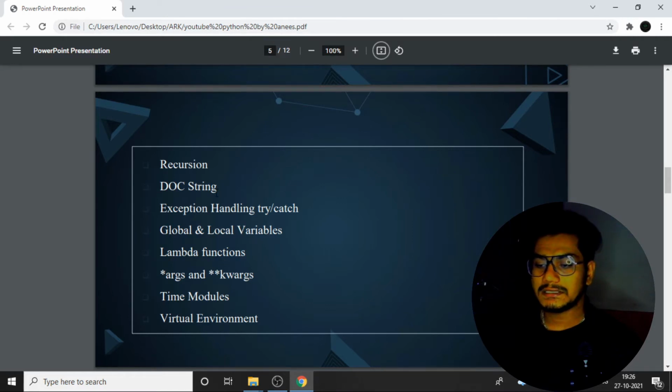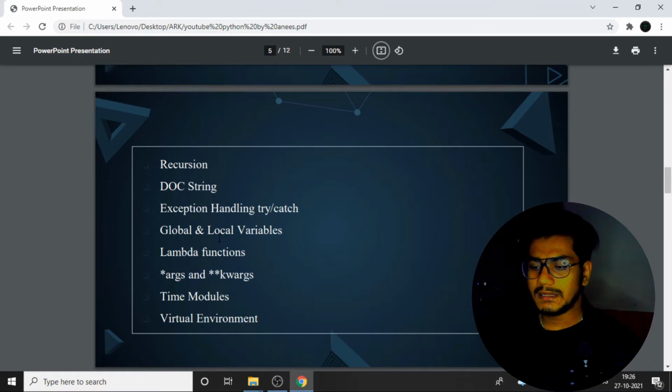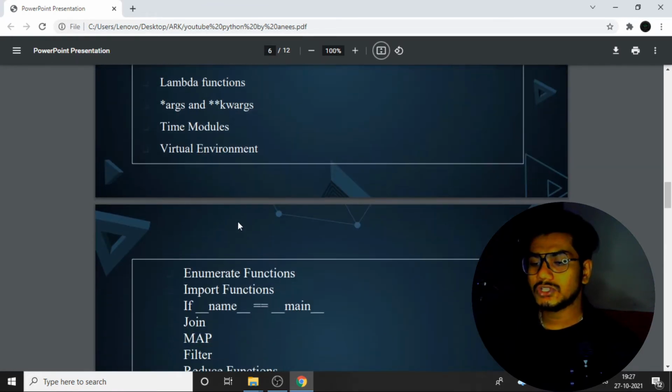Next is the middle level. That was all the low level, which is not much difficulty. Some concepts with a little bit of difficulty start from here: exception handling, local and global variables, lambda functions, args and kwargs, modules, and virtual environment. We'll be dealing with all these things. Each and every concept I'll be teaching you with an example, and for each and every topic I have written notes, so you can download them from the description below in my channel.